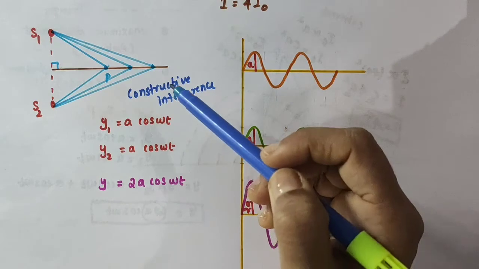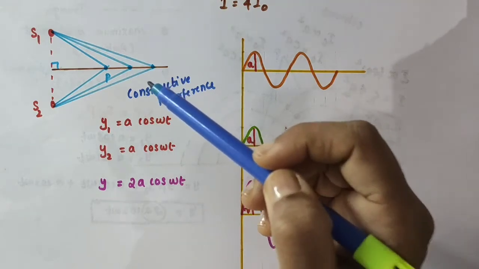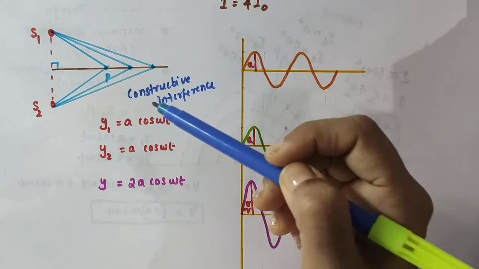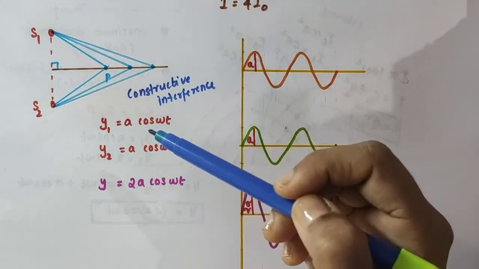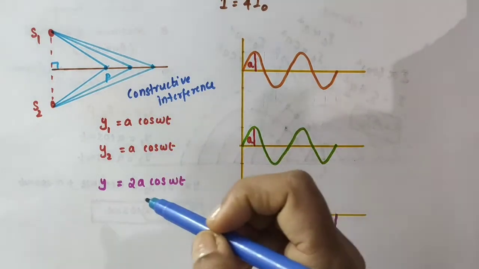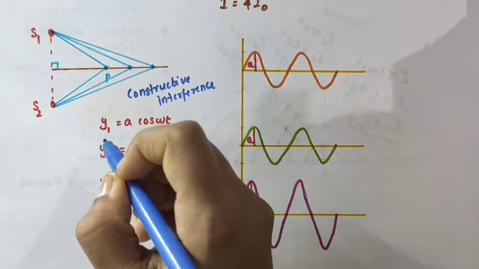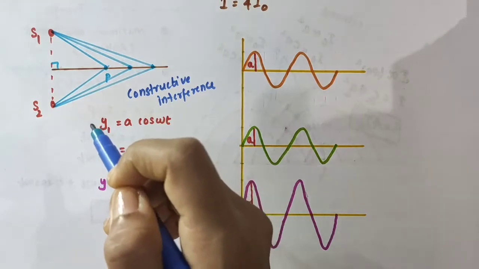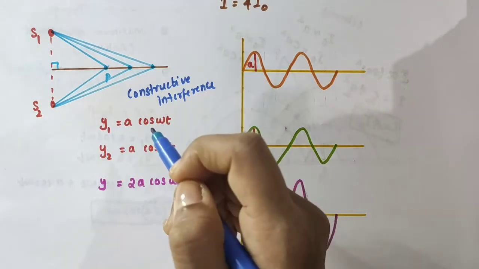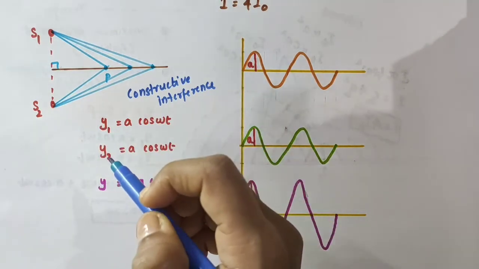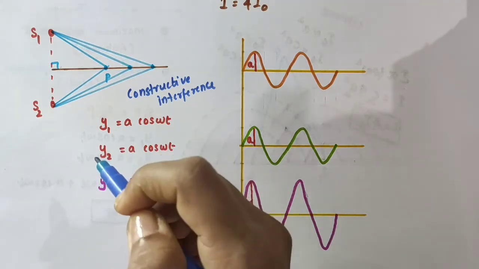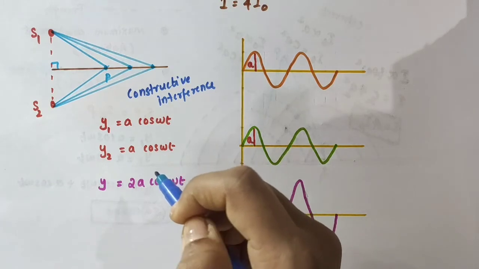Here the two waves from the two sources were in phase. Constructive interference occurs when the maxima of two waves add together so that the amplitude of the resulting wave is equal to the sum of the individual amplitudes. Here we have taken the displacement produced by the wave from S1 as y1 equal to a cos omega t, and the displacement produced by S2 as y2 equal to a cos omega t.